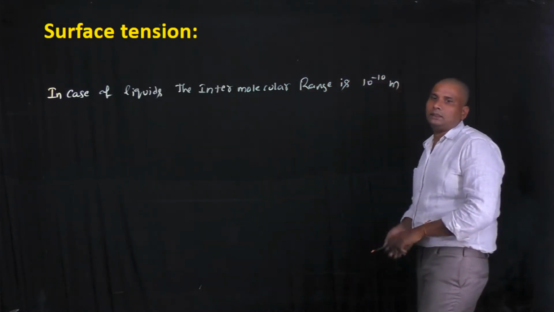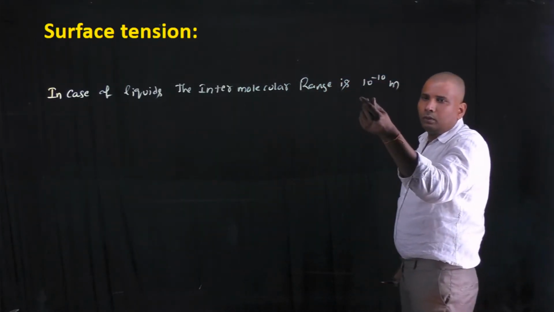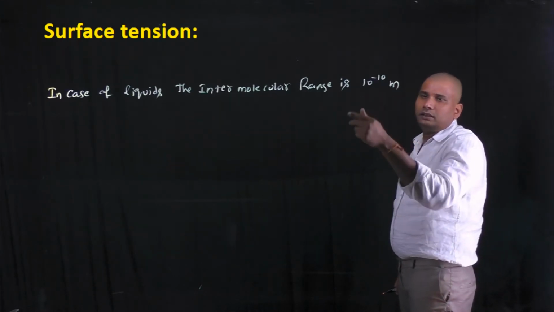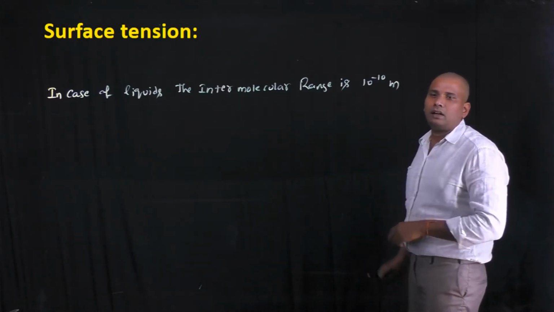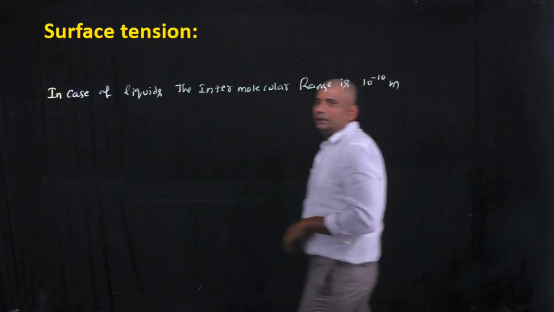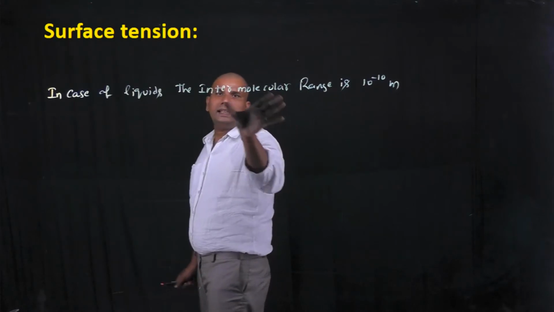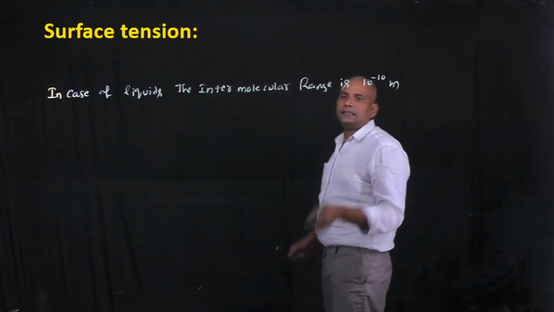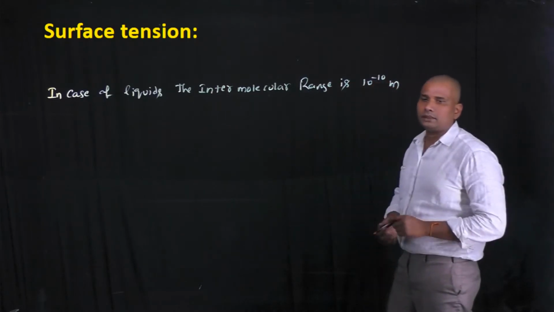It means from a molecule to its neighboring molecule, the distance between those two molecules is in the order of 10 power minus 10 meters. The distance between the adjacent molecules is nothing but the intermolecular range. In the case of liquids, it is 10 power minus 10 meters.